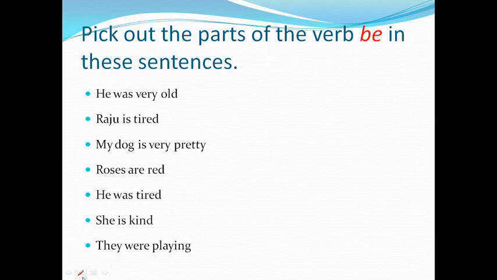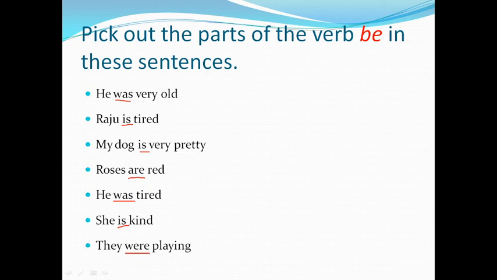Pick out the parts of the verb be in these sentences. Already you have learned what be forms are. Am, is, are, was, were are be forms. Let us identify those in the sentences to make you familiar. I have given this exercise. So first sentence, he was very old. Was, be form. Raju is tired. Is. My dog is very pretty. Is. Roses are red. Are. He was tired. Was. She is kind. Is. They were playing. Were.